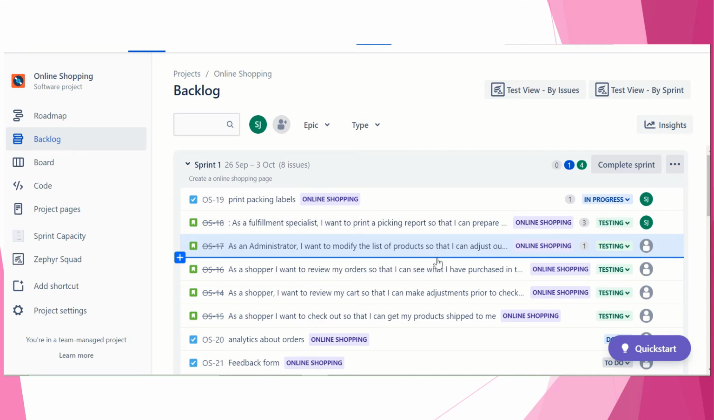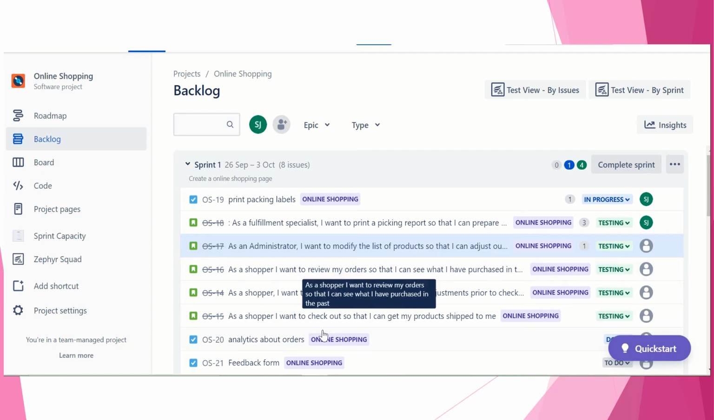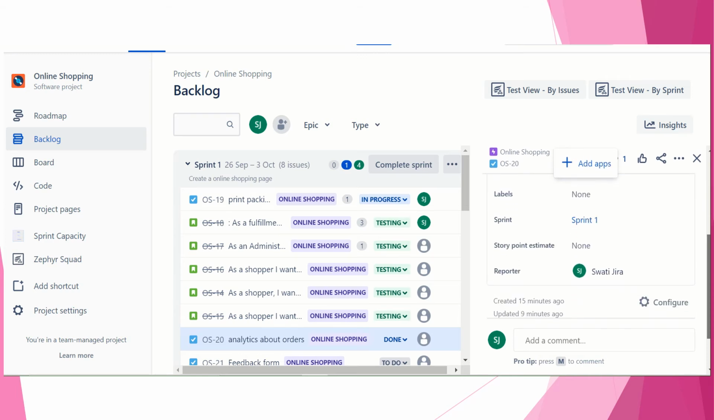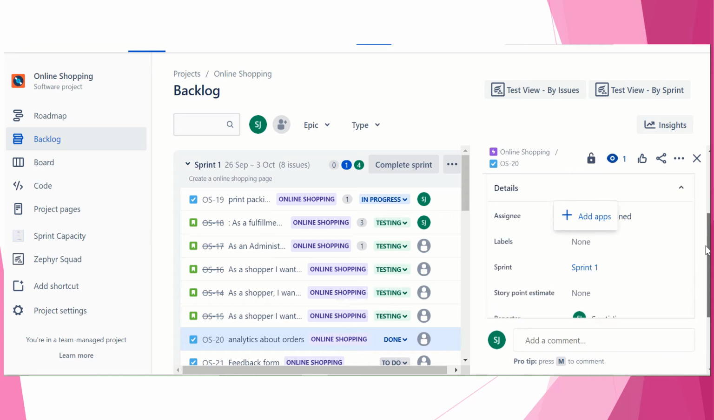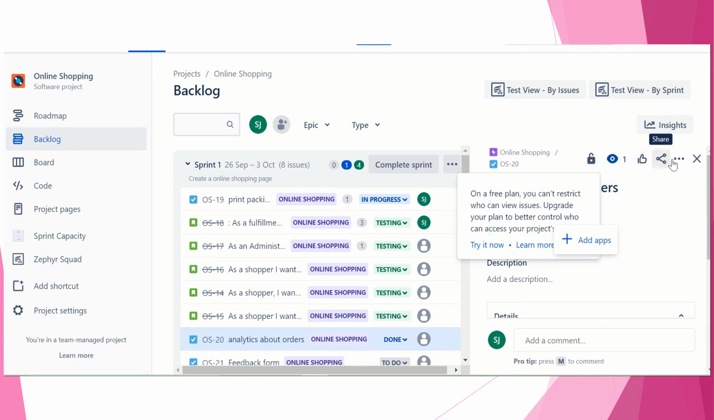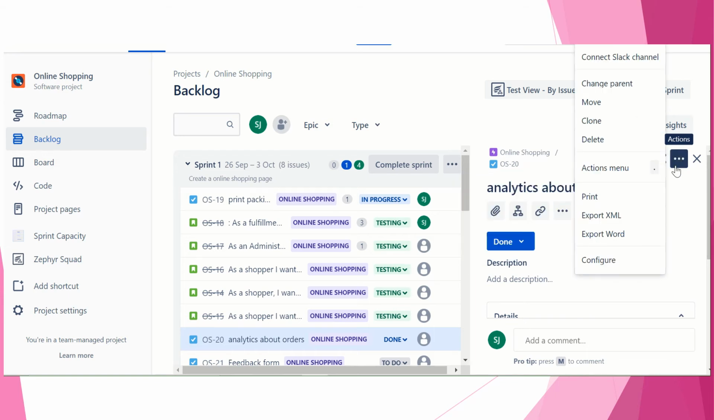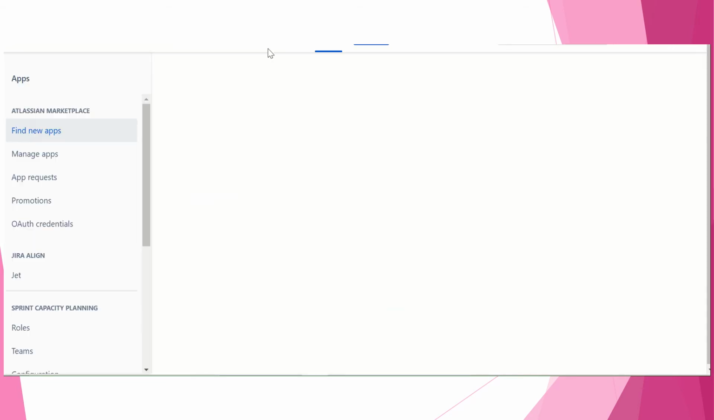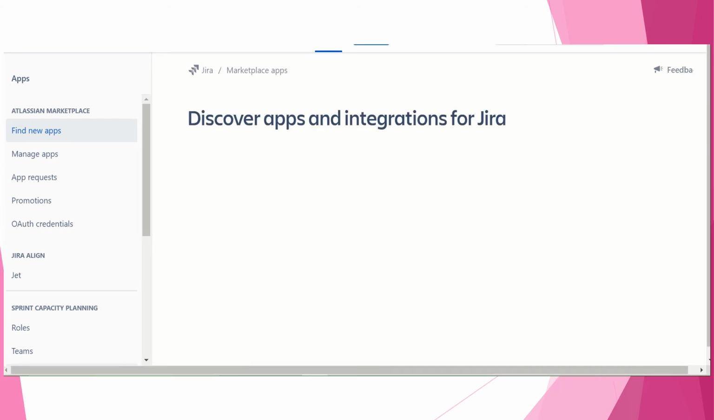Okay, so let's click on any of the tasks. You can add a description if you want, and you can create additional tasks as well. It was here. You can clone, delete, and you can also do more. Okay, this is something, a new app. Okay, this is finding a new app.